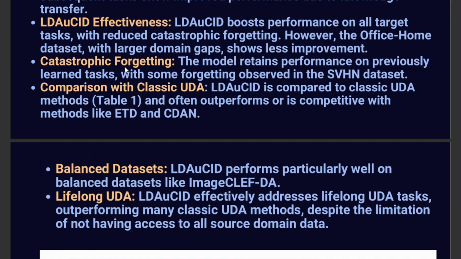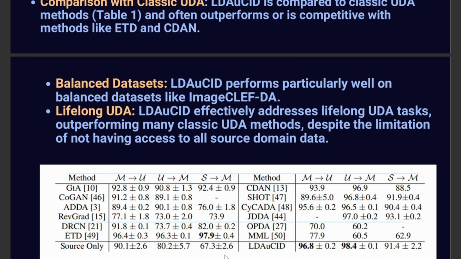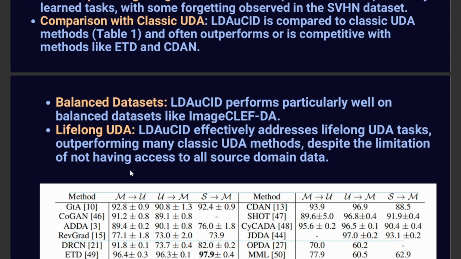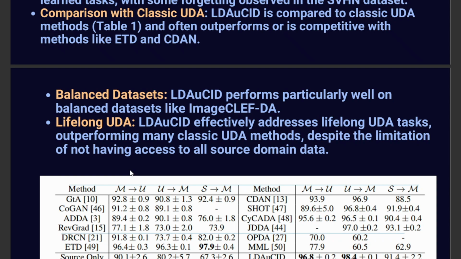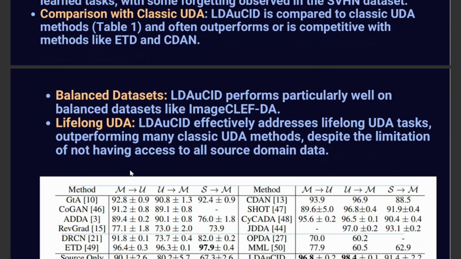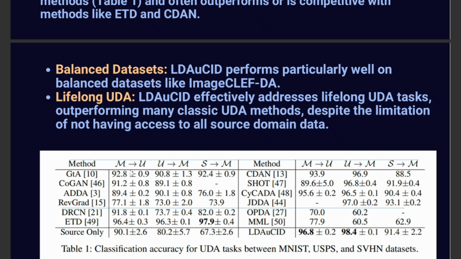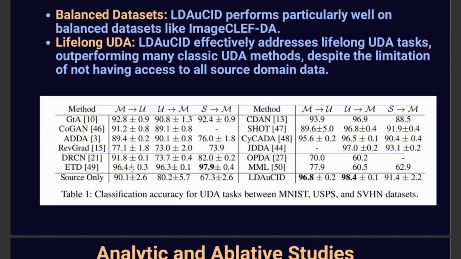Now, if we compare it with the classic UDA, you can see the different accuracies. So we see the LDA algorithm completely beats the normal UDA algorithm, and it works very well. It keeps in check the past information and minimizes forgetting. That is a plus point of this algorithm. It is good for unsupervised domain adaptation, as it adapts while keeping in check the past data.